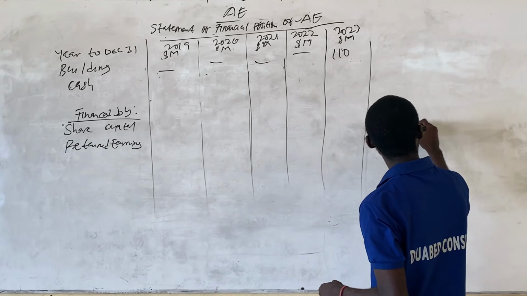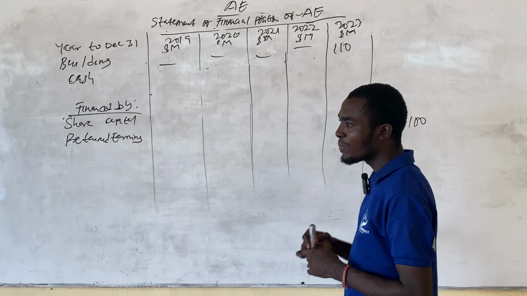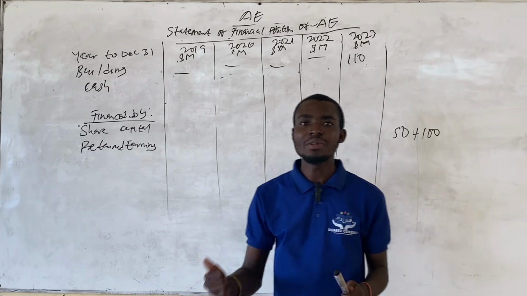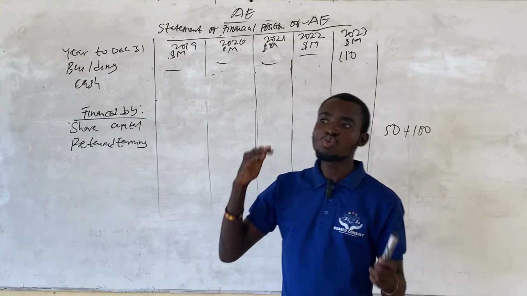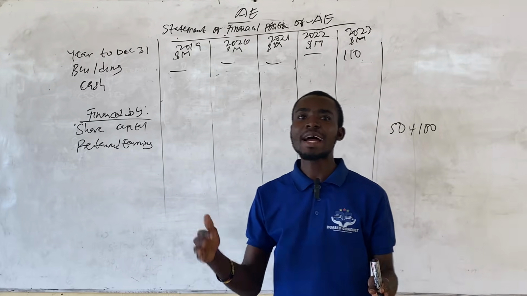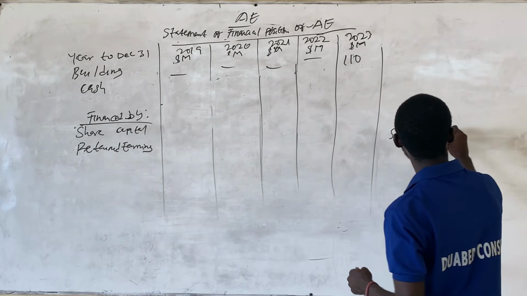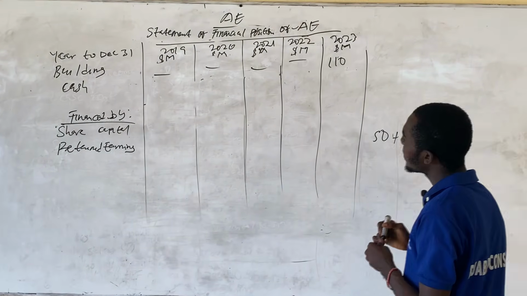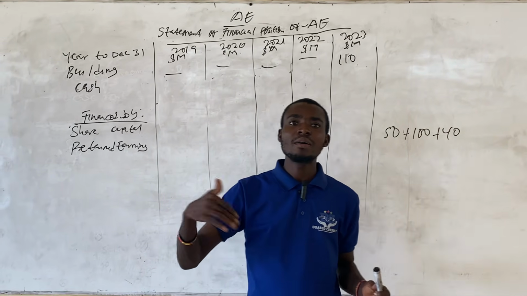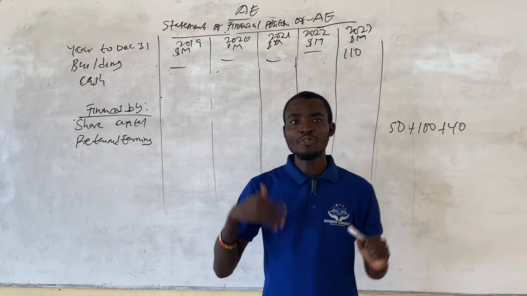So plus 100 million. And then from the question, every accounting year, they make profits of 40 million. And then they said that we should assume that all the transactions were made on cash basis. So it means plus 40 again. And then every year, they were paying annual lease rentals of 5 million.